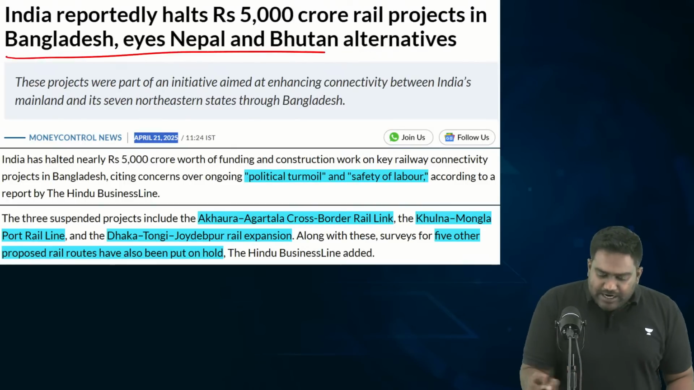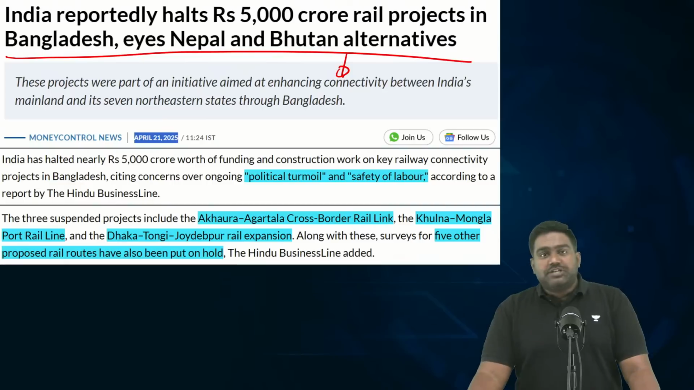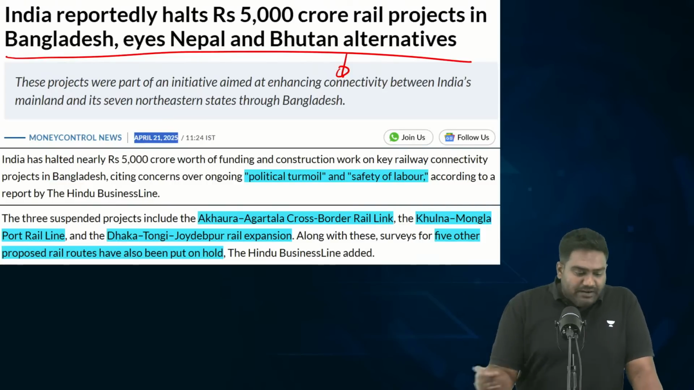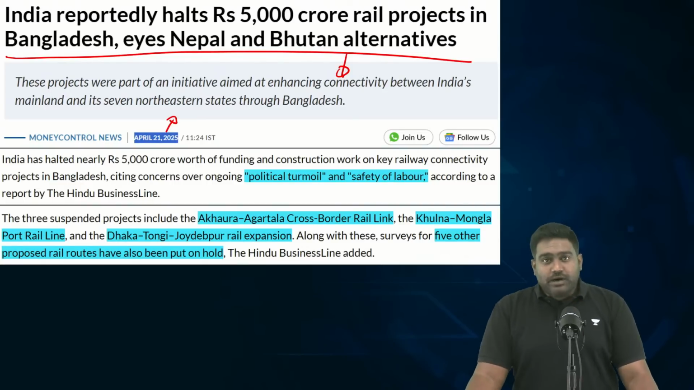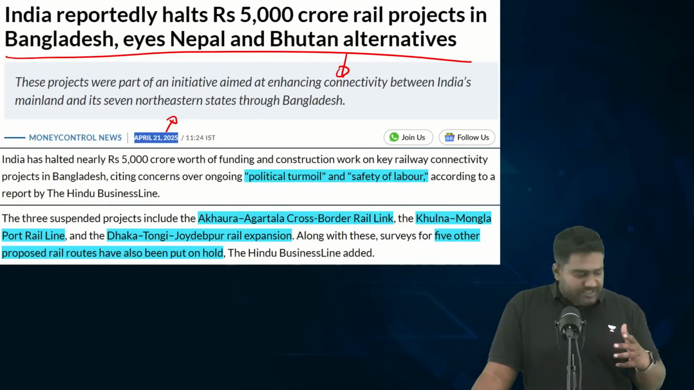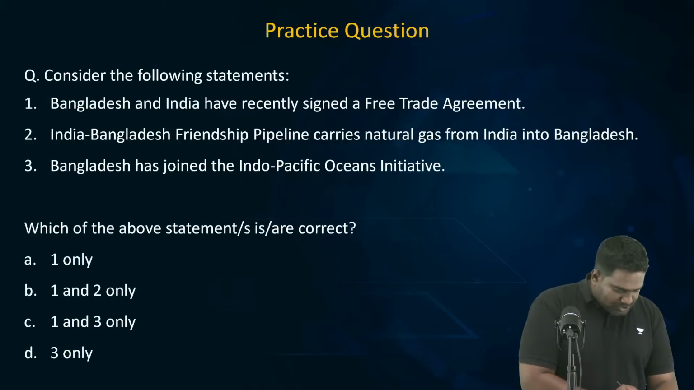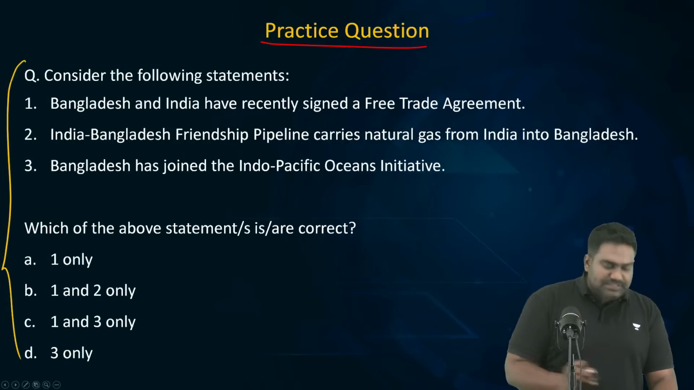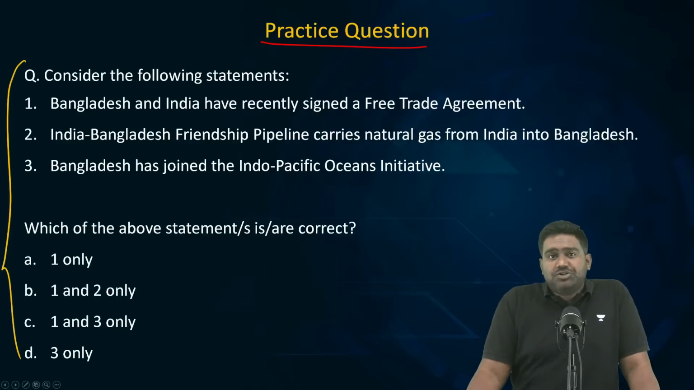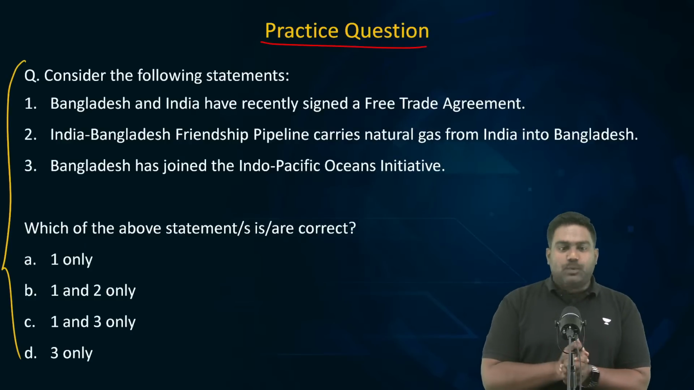So, India has decided to halt all the railway projects as well. A very recent decision made just 4 days ago. So, that's why I feel this topic is very, very important. Now, based on this, let's take up a practice question. Let's see how many of you can answer this. Read the question carefully, try to answer the question, and then we will evaluate this question.